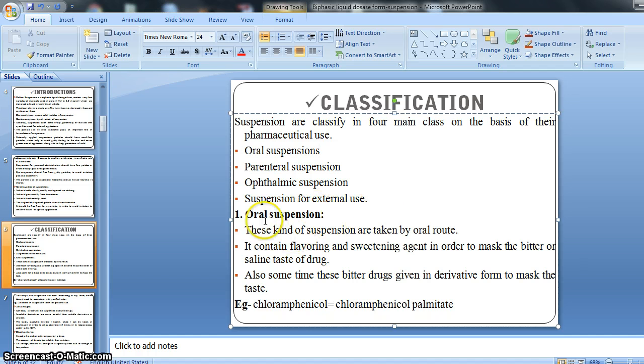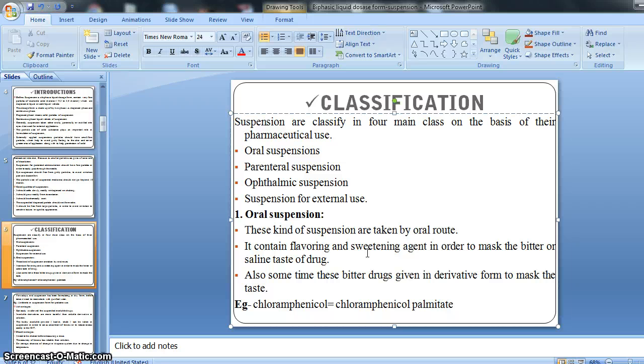So let's start with the oral suspension. Its name itself indicates that it is taken by the oral route. It contains a flavoring and sweetening agent in order to mask the bitter or saline taste of the drug. Suppose our drug has an unpleasant or bitter taste, we can't formulate it in solution form.